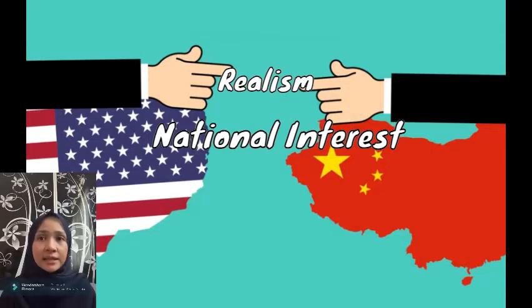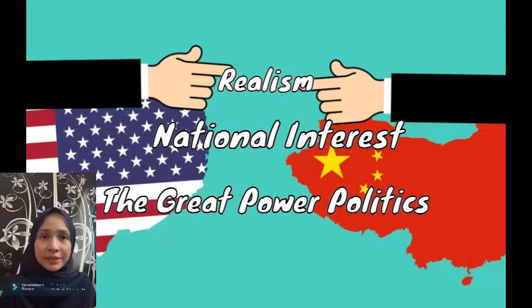Back to the US and China style of conflict economy, we can see that both countries are actually competing to expand their power. Second is great power politics. So what is great power politics? Both countries are great powers. According to this concept, both of these countries are trying to expand their influence in the world. As proof, China is trying to rise and influence the East Asian region by using economy, which they are good at, using free trade. Meanwhile, the goal of the US is to stay as a regional hegemon, to make sure that no other country can dominate its region of the world.